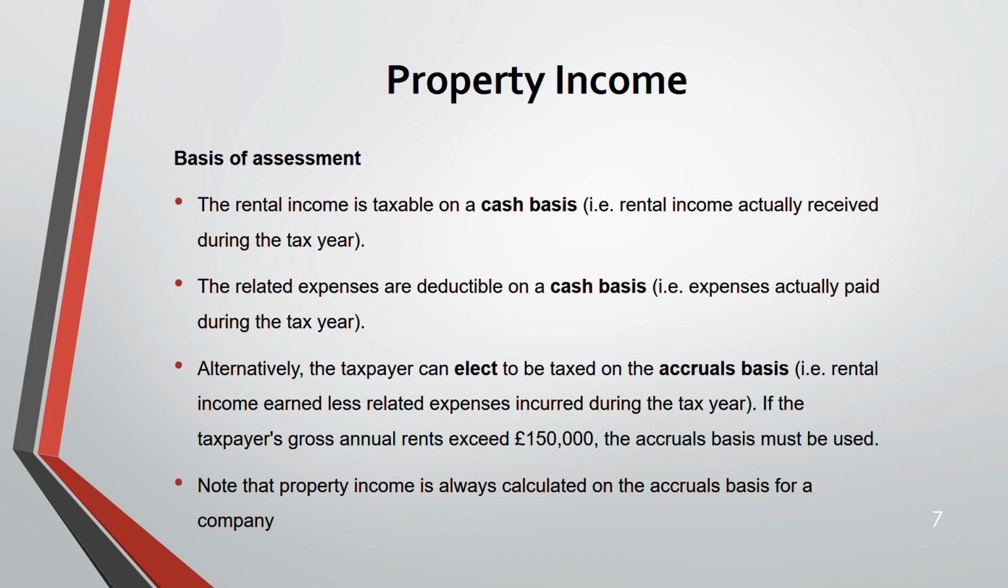Property income is always calculated on accrual basis for a company. Remember, for an individual, property income is cash basis. But if it's a company, it's always accrual. Why? Because for companies, it is very complex to go by cash basis. Companies don't deal with cash basis. If you have worked in a company, you will know that they are mostly accrual basis. So it's easier to work.